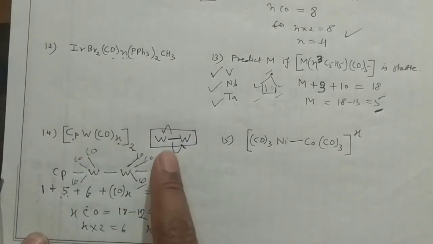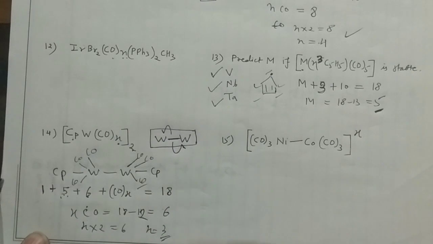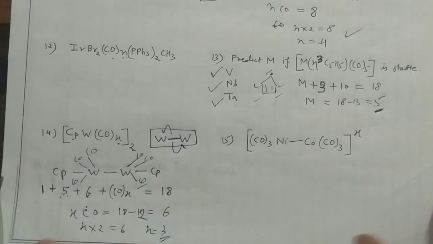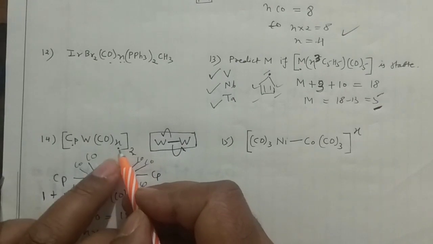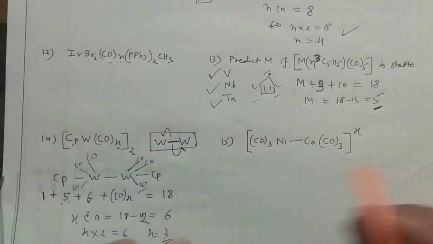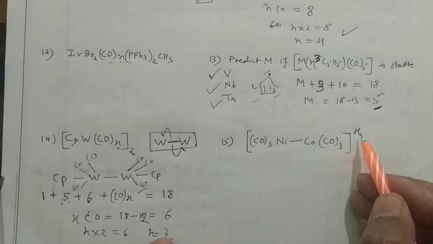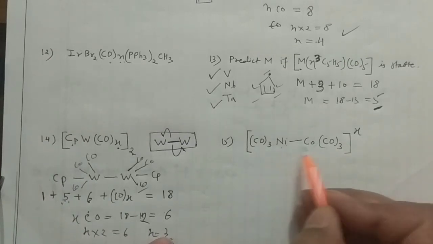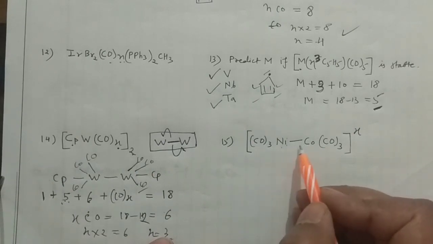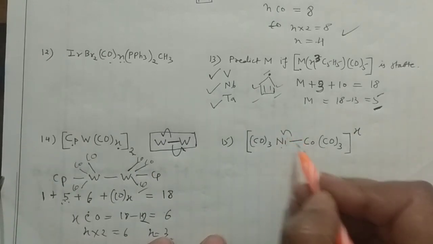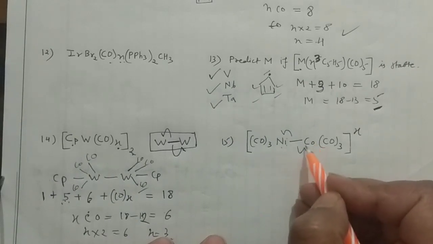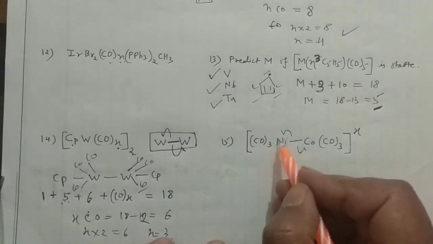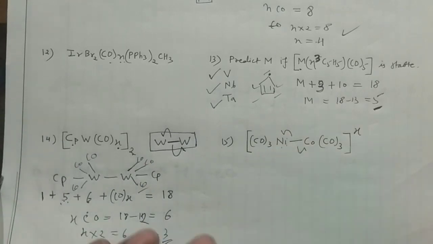So you have to consider that metal bond which I actually missed, then later on I put that value here. Initially you were calculating the number of ligands. Now you have to calculate the charge. Again you see nickel cobalt, this is not carbonyl, this is nickel, this is cobalt. One nickel cobalt is there. If you cleave in that manner, one electron will be contributed by the cobalt and one by the nickel. You should remember that particular point. If you skip that point, there would be difficulty in solving the problems.